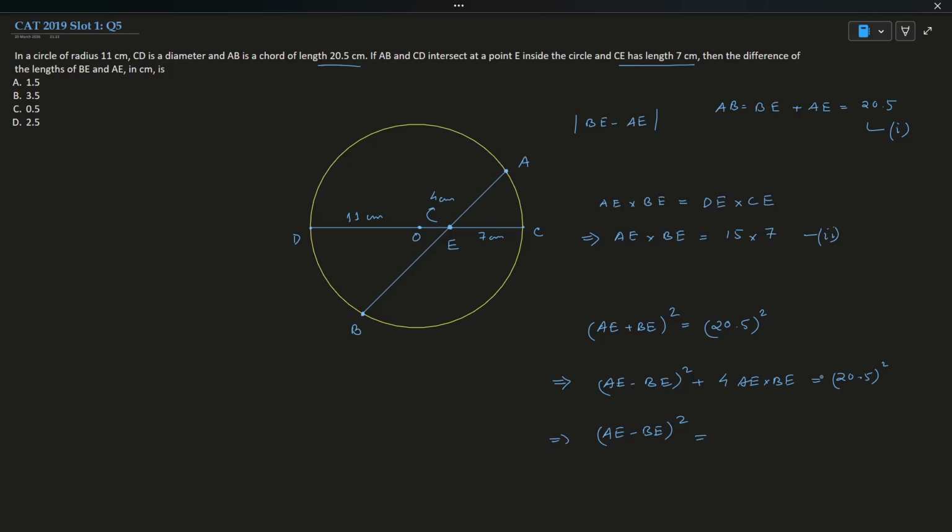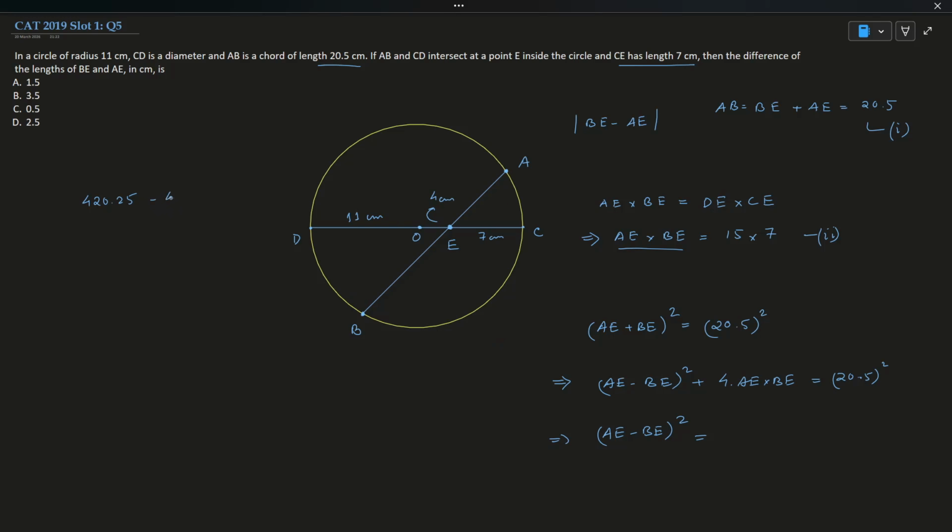In the exam you will have the on-screen calculator, so you can use that. I will be using a calculator. 20.5 into 20.5 will give me 420.25. So I have 420.25 minus 4 into 15 into 7, because AE into BE is 15 into 7 and I have a 4 here.